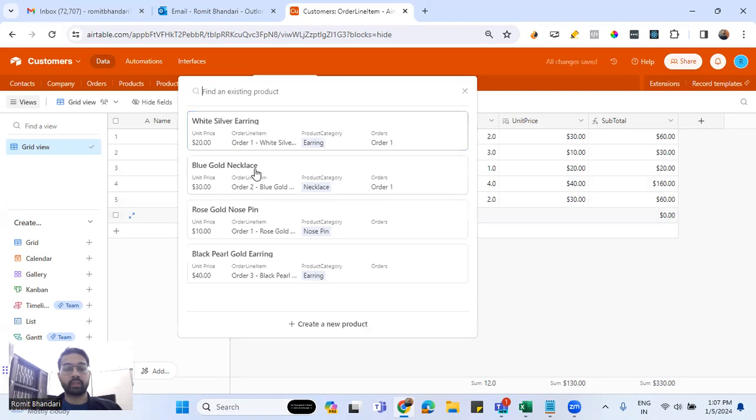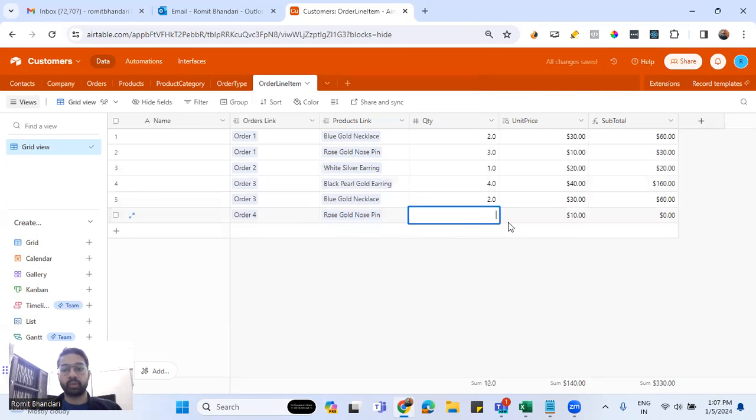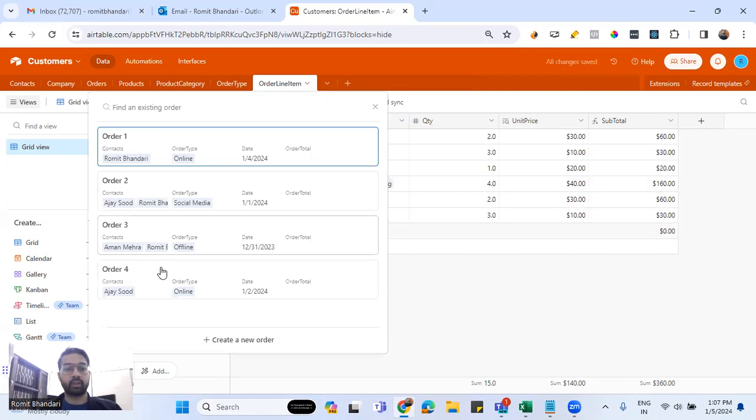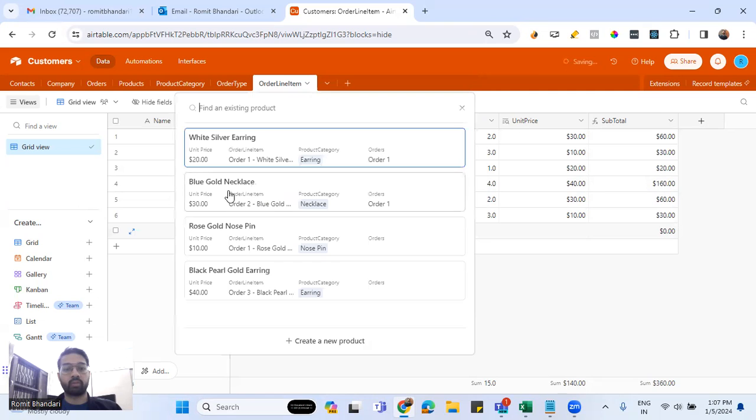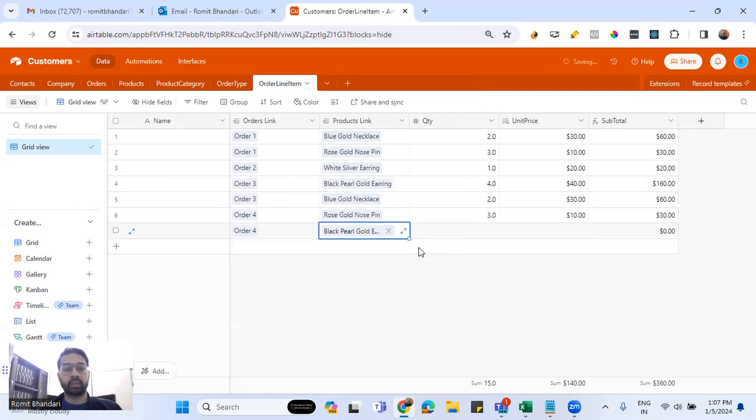This contains spin, 3 in quantity. Let me add another record for order 4. This contains black pearl, 5 in quantity. So we have the orders and products being associated with quantity in this table.